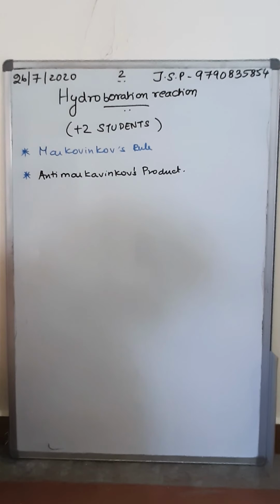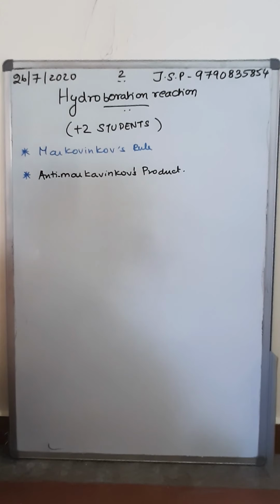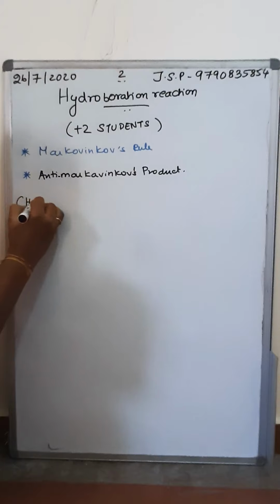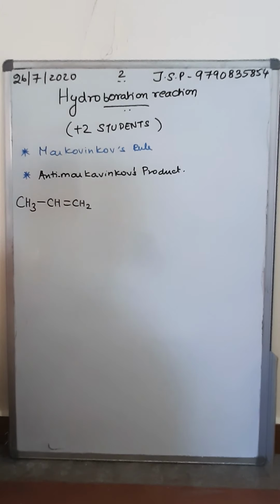Now, what is Markovnikov's rule? People who already know, please take this as a revision. People who don't know, please take this as the explanation. So it's CH3, CH double bond CH2. This is an unsymmetrical alkene.